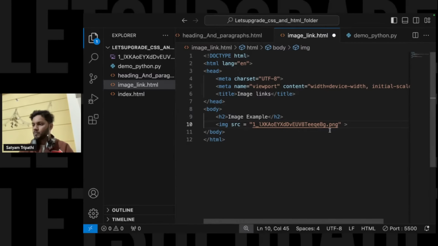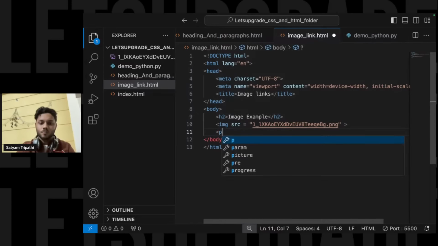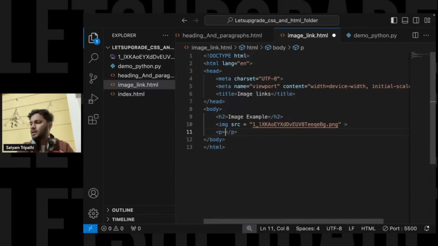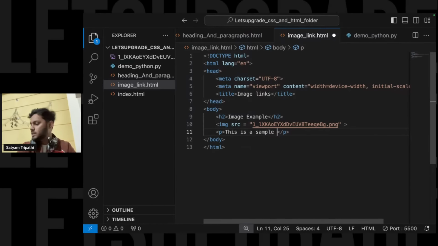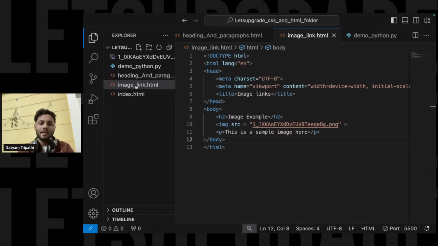Okay. Now let us say I'll write something over here. Let us say a paragraph I'll write over here. Okay, paragraph. So I can basically say this is a sample image here. So one thing I have added over here, and let me save it and run it.